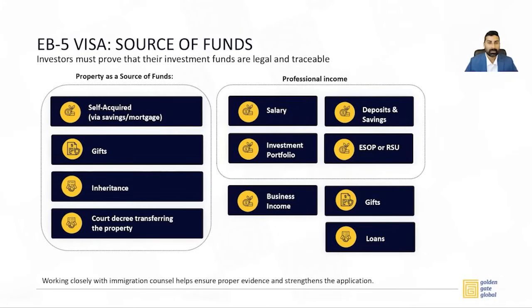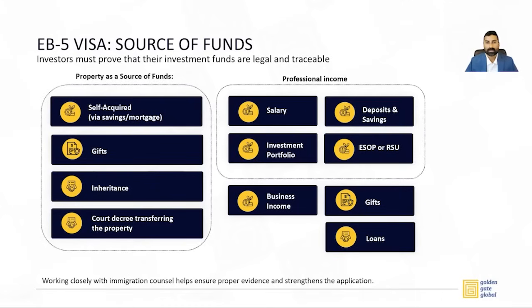To qualify for an EB-5 visa, simply investing $800,000 is not enough. The funds need to be properly documented, and the path of funds should be properly trailed. So there are multiple ways an investor can invest for an EB-5 visa. The typical sources of funds are either real property or immovable property, or movable property such as cash, savings, etc.